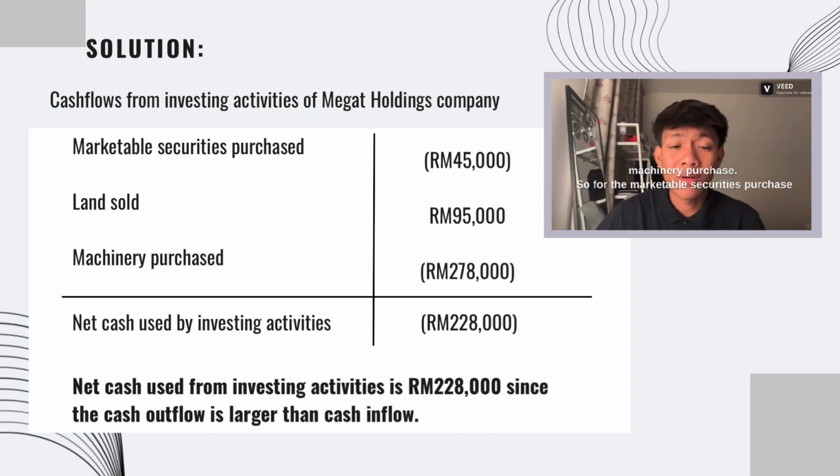The marketable securities purchase and machinery purchase are investing activities that are cash outflow, and the land sold is an investing activity in cash inflow. So the net cash used from investing activities is 228,000 since the cash outflow is larger than the cash inflow.